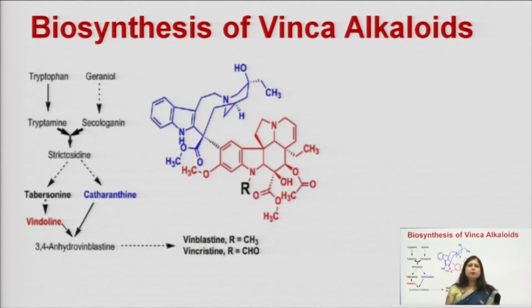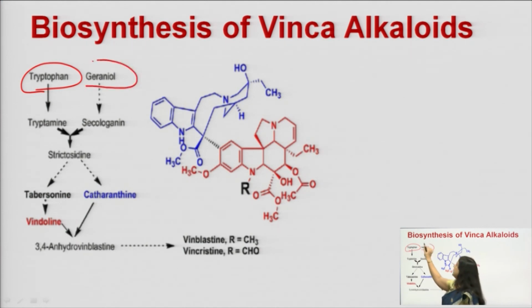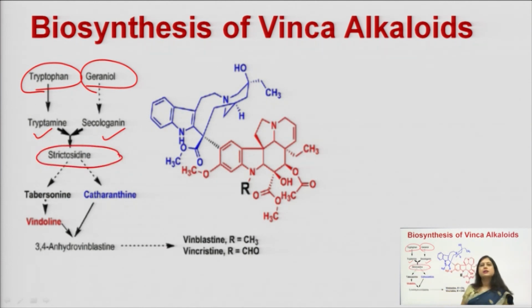And now in brief we will look at the biosynthesis of vinca alkaloids. You have studied in unit 1 that tryptophan is synthesized through the shikimic acid pathway and geraniol is an isoprene derivative, again synthesized from the shikimic acid pathway. So, they get converted to tryptamine and secologanin and they come together to form strictosidine.